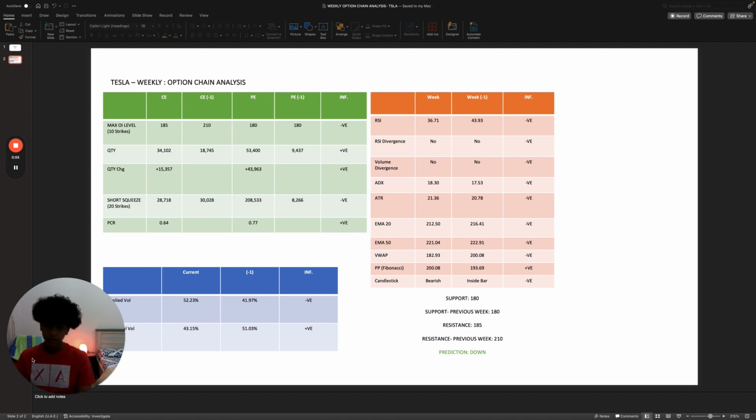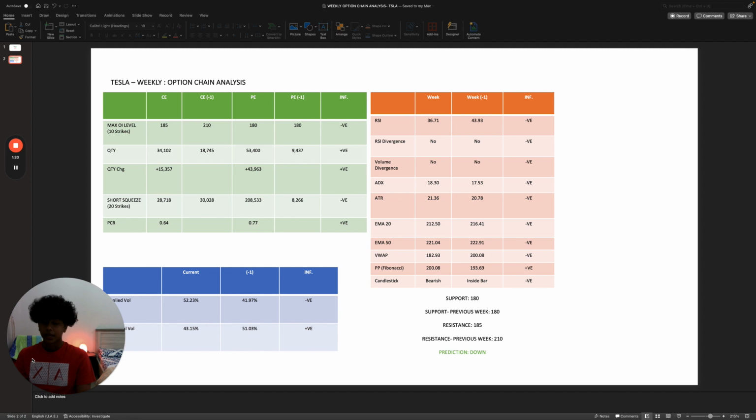The EMA is lower for the 20 period and 50 period, which is also negative. VWAP is also lower, which is negative. The Fibonacci is higher, which is positive, but the candlestick is very bearish this week, which is negative, as it did break the inside bar.